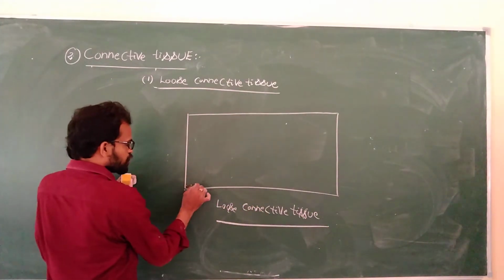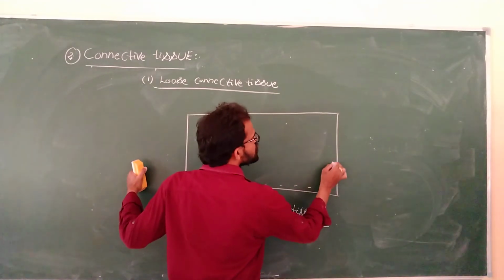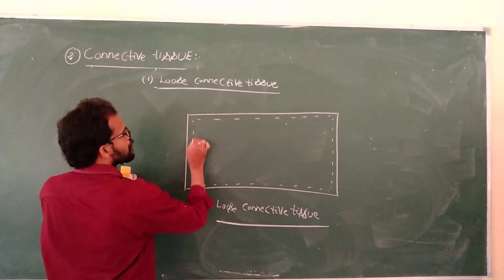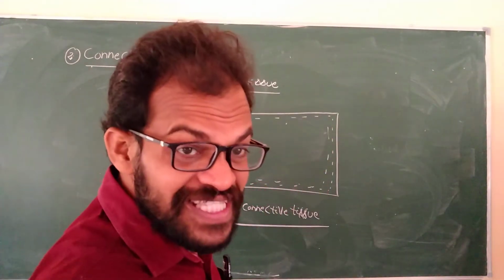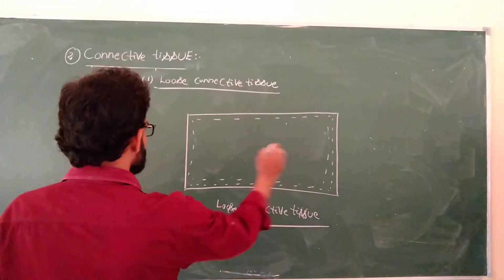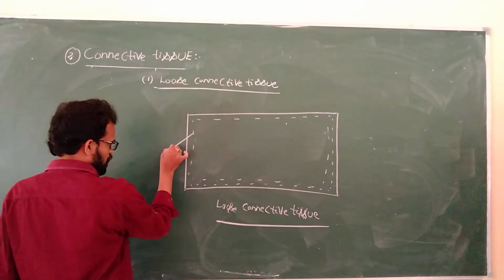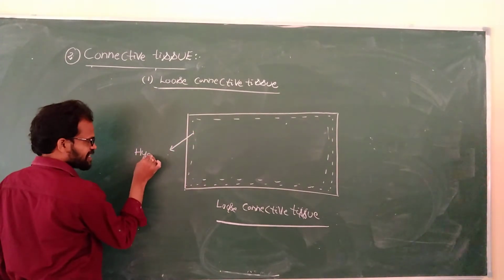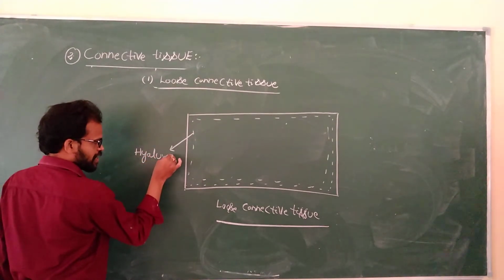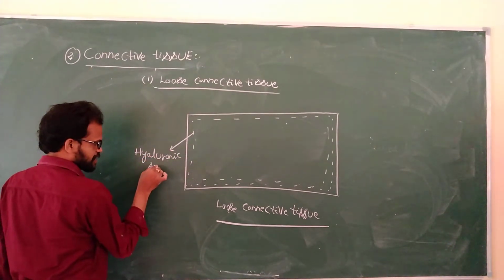In the loose connective tissue, what is the composition of the matrix? That is the ground substance, which is hyaluronic acid.